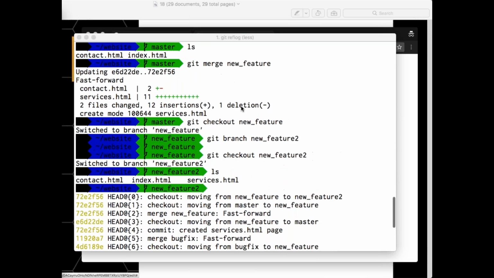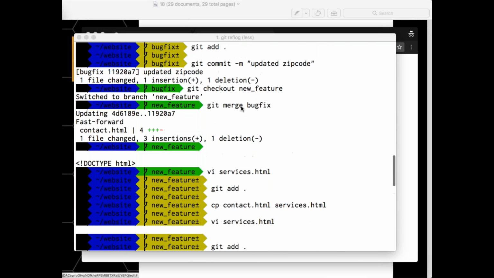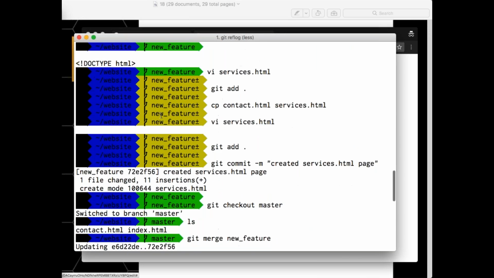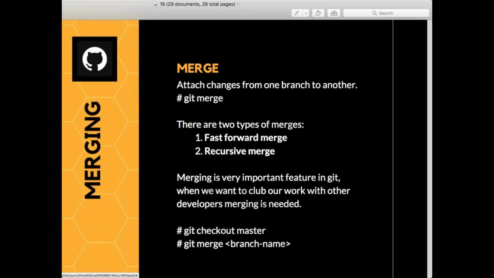Now, if you remember, whenever I was doing merge, I made some 2 or 3 merges, right? Fast forward. Here I made one more merge, fast forward. So let me check if I have mentioned that here. Yep. Merging strategies. So I was doing the merge, right? So there are 2 types of strategies.